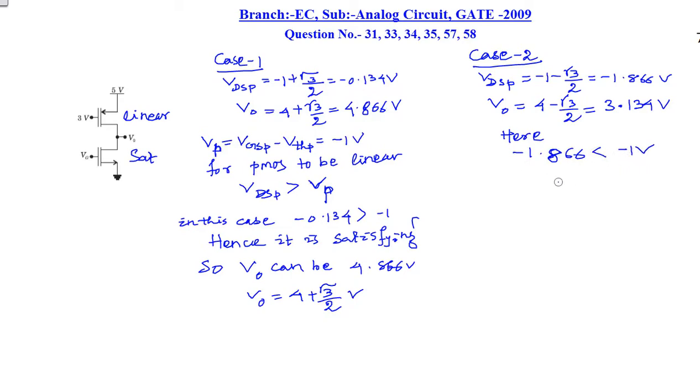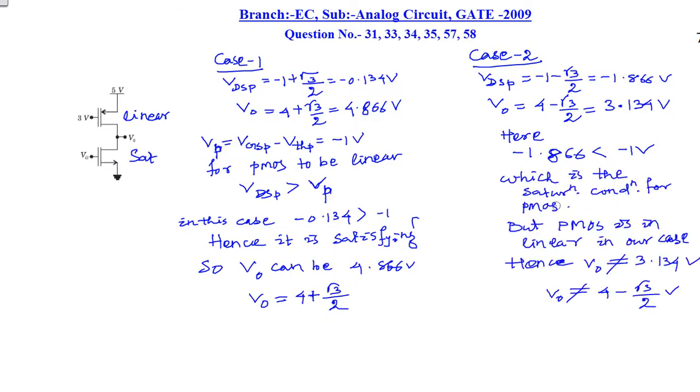So this does not satisfy the linear condition for the PMOS, hence this cannot be true. This condition leads to saturation of the PMOS, but the PMOS is operating in the linear region in our problem. So the output voltage cannot be 3.134 volt, or 4 minus root 3 by 2 volt. So the output voltage is 4 plus root 3 by 2 volt.